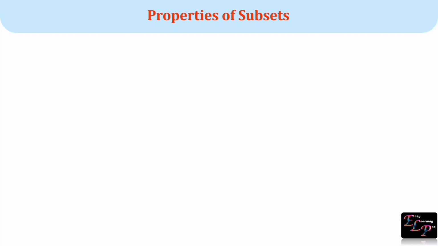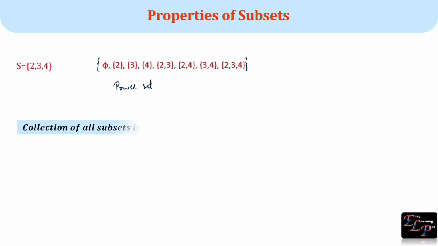Consider set S and all the possible subsets. If I consider all these subsets as elements of a set, that set is called a power set. The set of all the subsets is called a power set, and it is denoted as P of the name of the set.